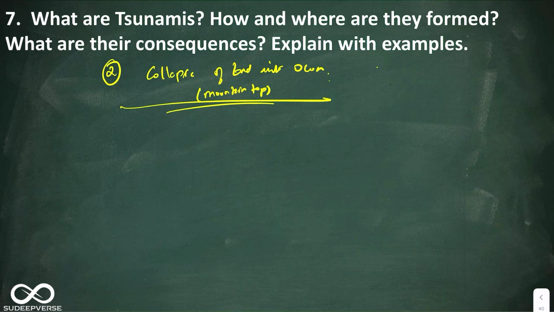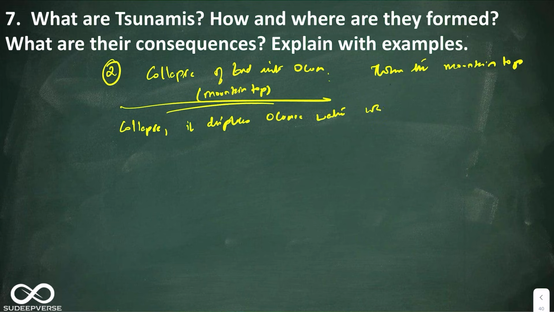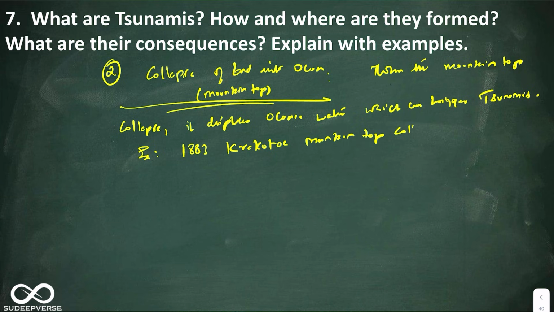Here you can say when the mountain top collapses, it displaces oceanic water, which can trigger tsunamis. An example you can give is the 1883 Krakatoa mountain top collapsing and triggering tsunamis in Indonesia.